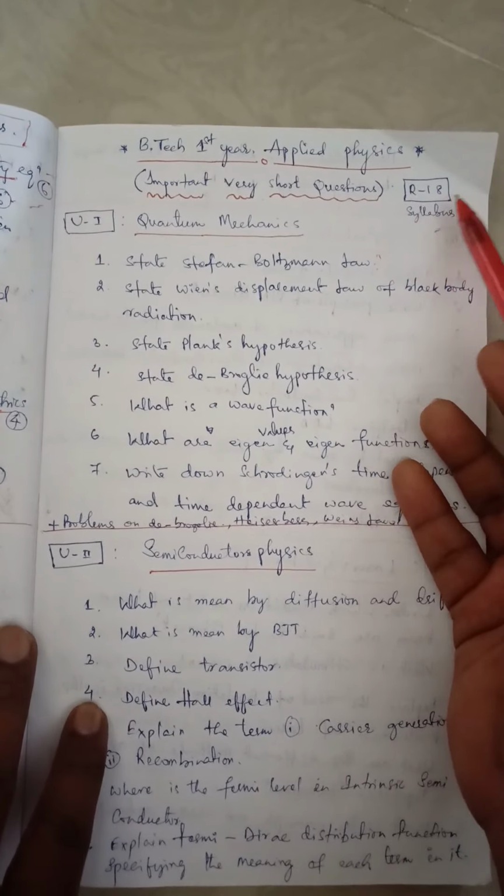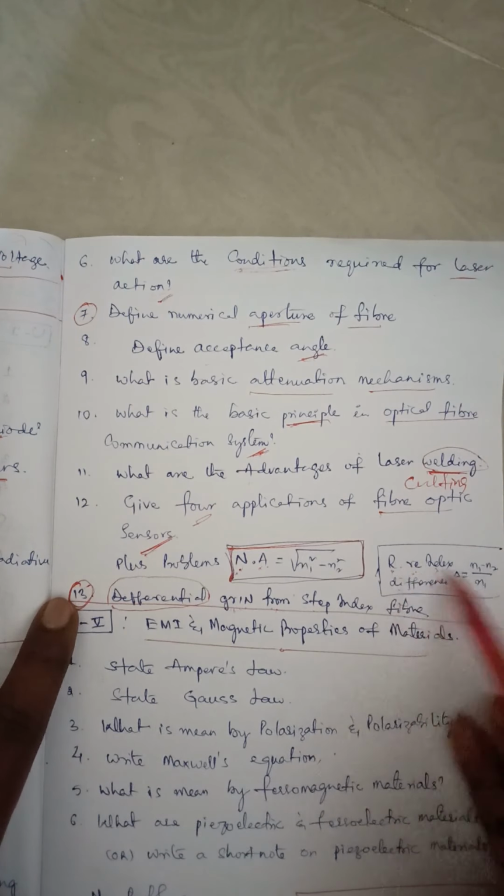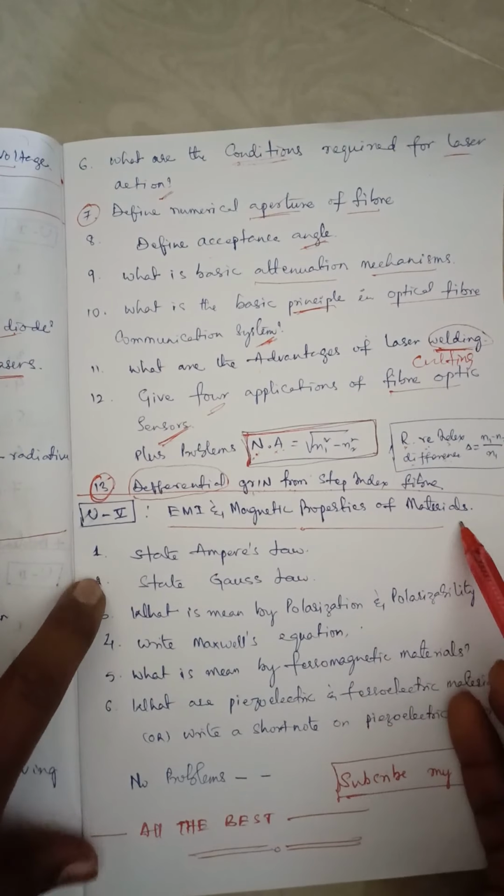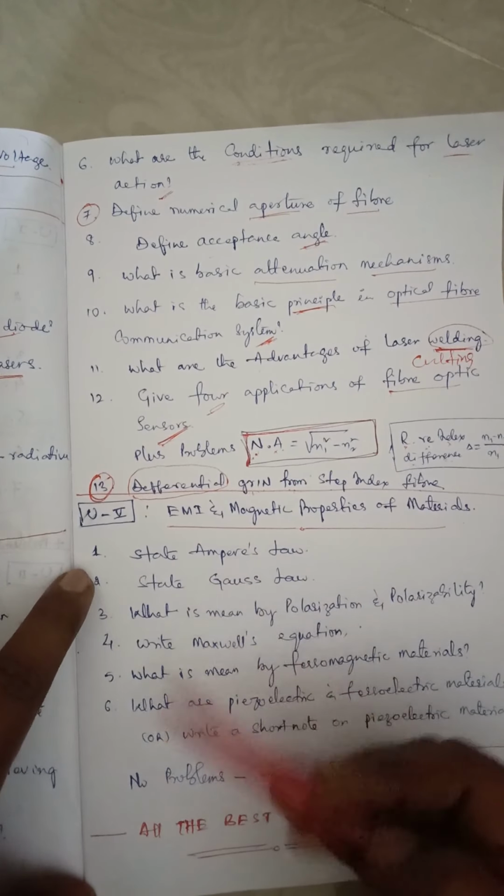Okay, and the second formula is the relative refractive index difference, that is delta equals n1 minus n2 by n1. This is also one of the formulas on which problems may be asked in the first bit. If you see the last unit, that is EMI, electromagnetic induction and magnetic properties of materials, a few questions are there from that.